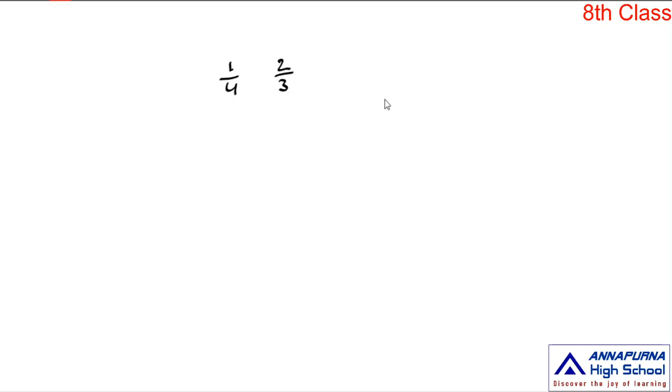4 and 3. So their LCM is 4 into 3, which is equal to 12. Write down the equivalent rational numbers of these two rational numbers with the denominator 12. So let us choose the first one. The first rational number is 1/4. Here the denominator is 4, and the LCM is 12. So which number do you multiply to this 4 to get 12? 3.